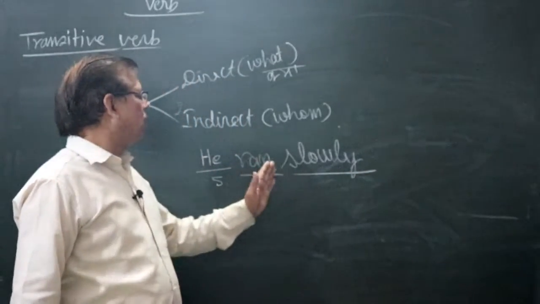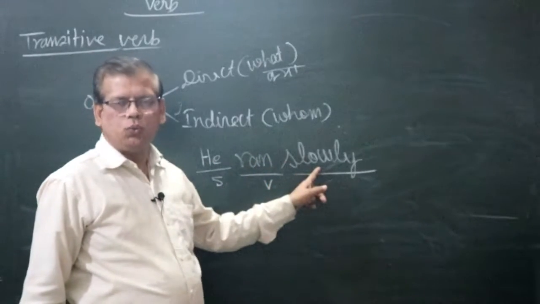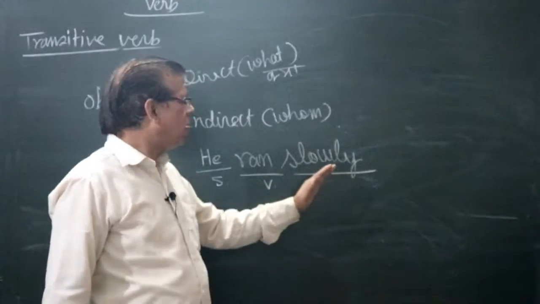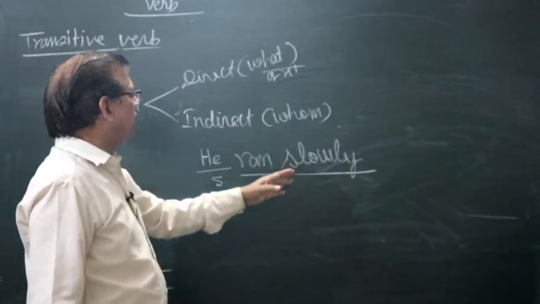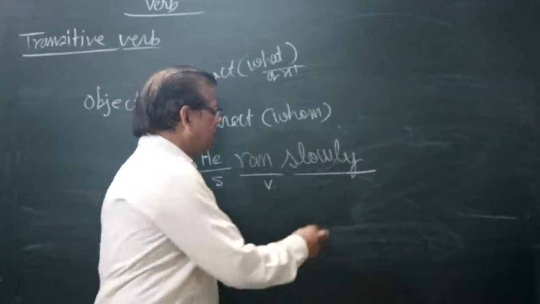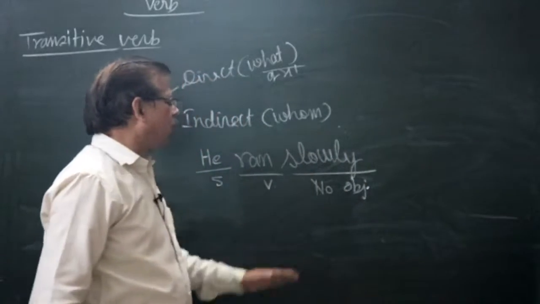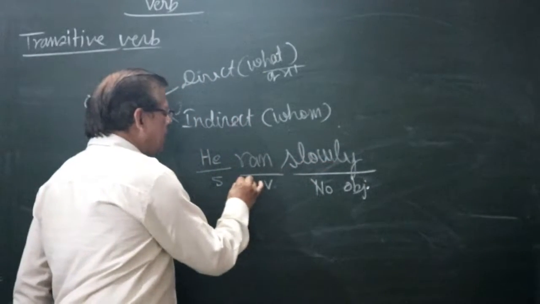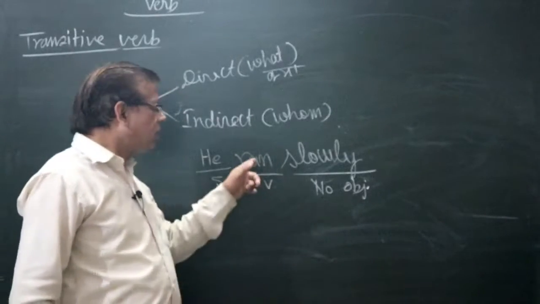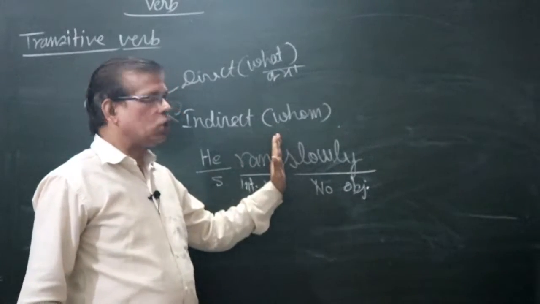Now what is slowly? So he ran slowly. Now question: what? Do you get the answer? No. Whom? Do you get the answer? No. When you are getting no answer to what and whom, it means there is no object. When there is no object, the verb is an intransitive verb. It is not a transitive verb.